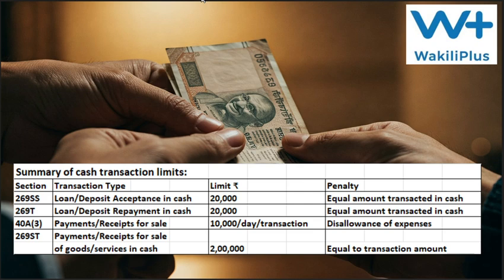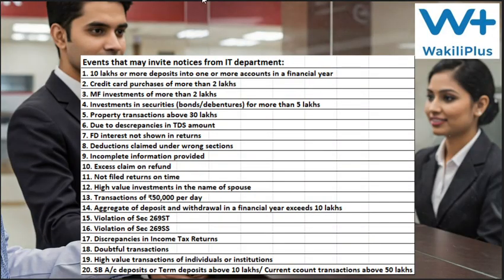Then another section we have discussed is 269ST. This is for receipts of payment for sale of goods or services in cash. That should not be more than 2 lakhs per day per event. The penalty will be equal to the transaction amount.